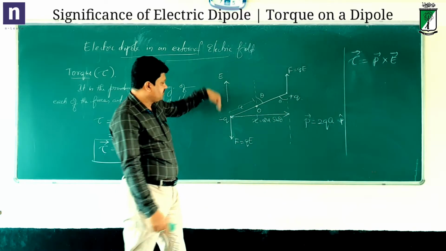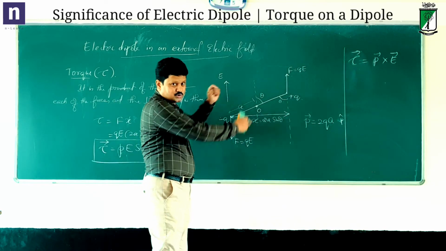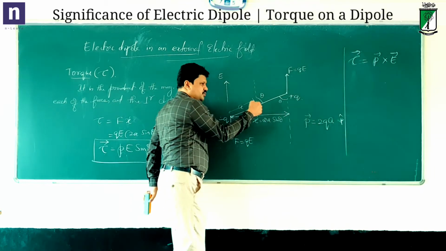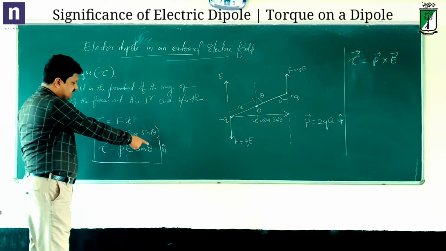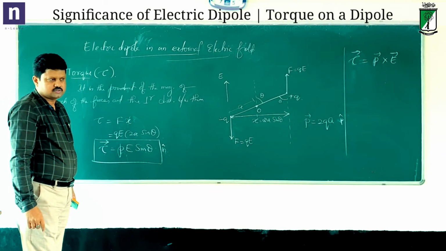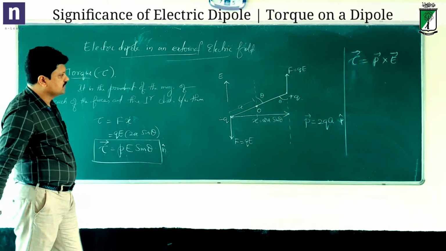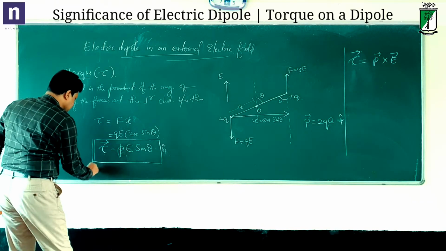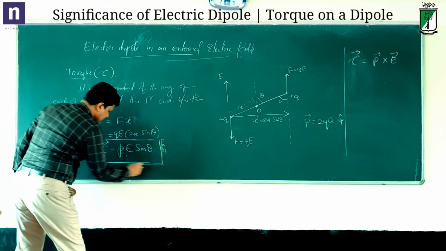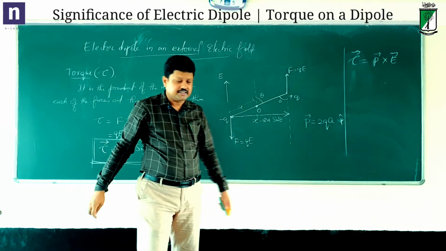In case you take the electric field downward, then of course the torque will be in the opposite direction, into the board. The directional vector here will be into the board. So this is the torque, p sine theta into n cap. This is the general expression, or in short, p cross E.